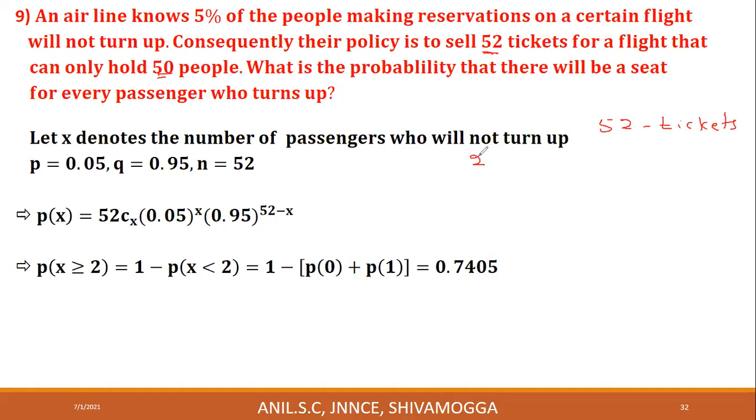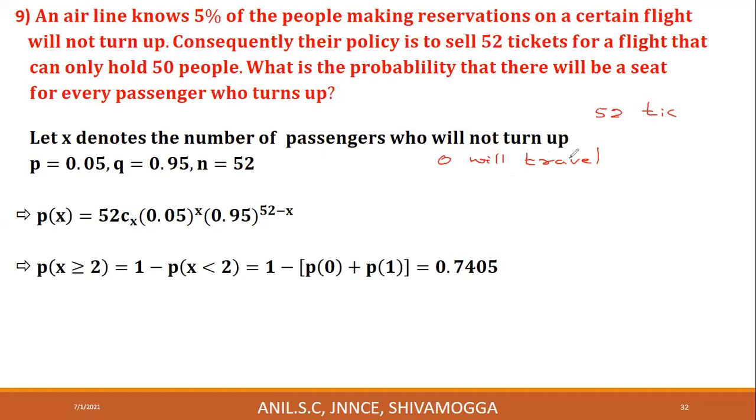I start from 0 anyway. Suppose 0 passengers will not travel. Will everyone get a seat?